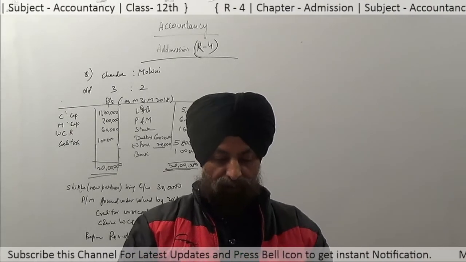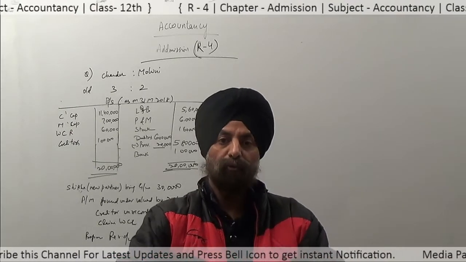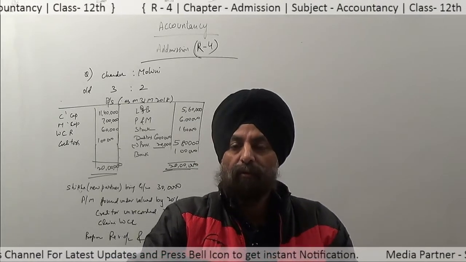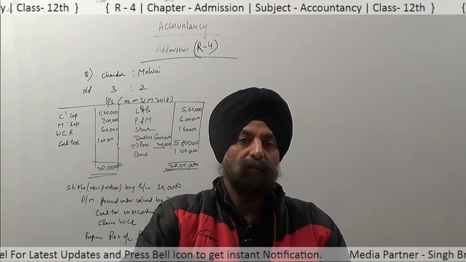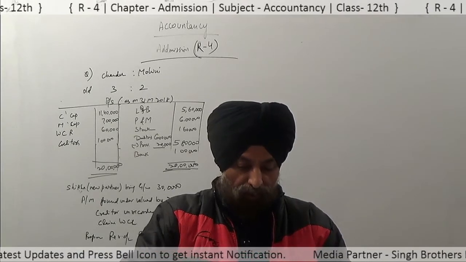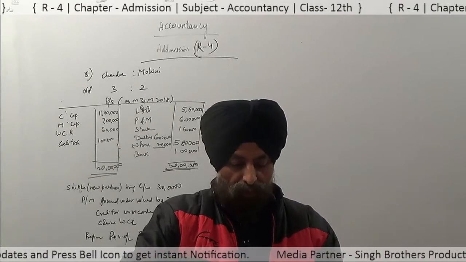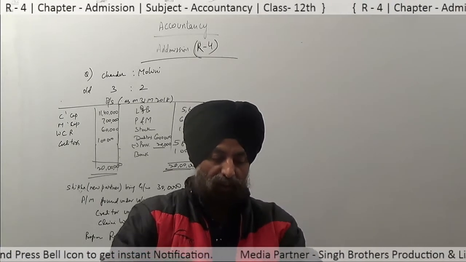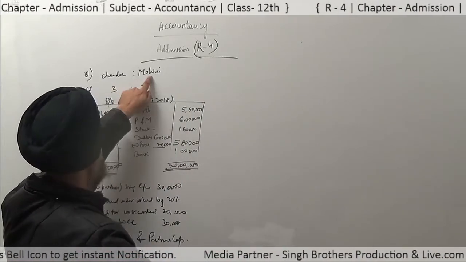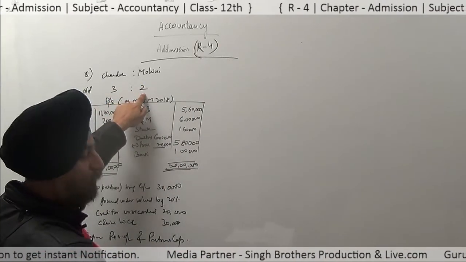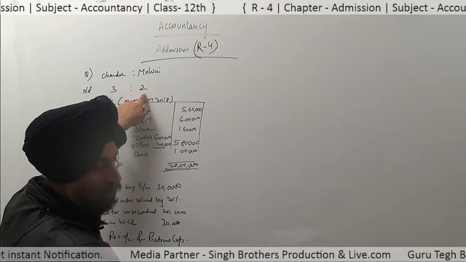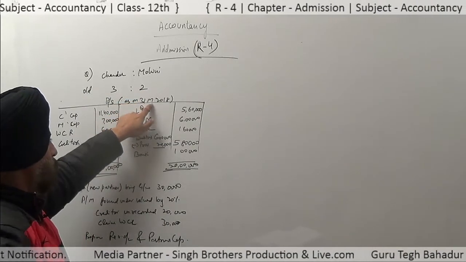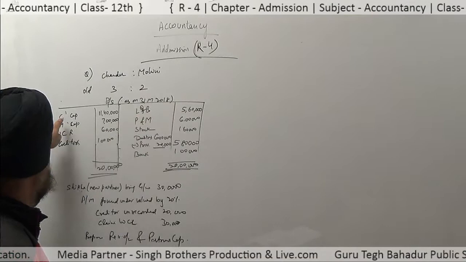Yes, good morning students. Today we will see how to make the revaluation account, partners' capital account and the balance sheet of a newly constituted firm. So see a question: there are two partners, Chandar and Mohini, and their old ratio is 3:2, as it is given in the question, and the balance sheet as on 31st March 2018 is given.